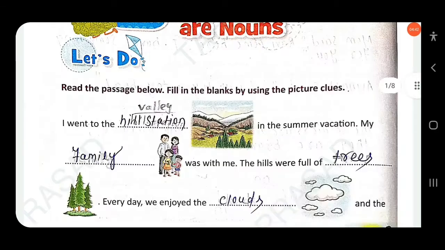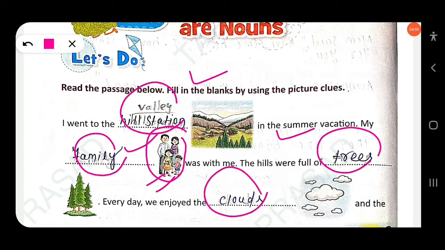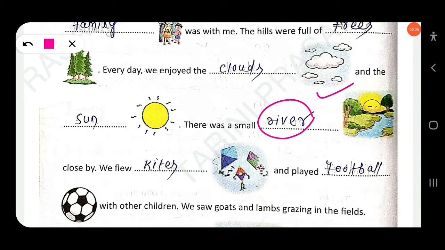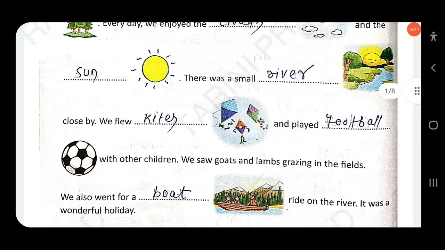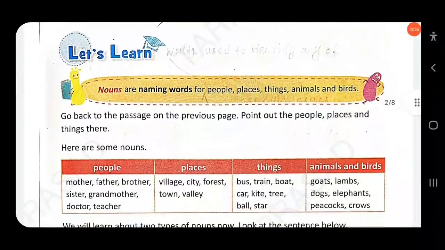Places: hill station is a place. People, you can call father, mother, brother and sister, a collective noun. Then things, you can call trees, clouds also things. River is also the name of a place. Sun is the name of a thing. Kites are also names of things, and football is also the name of a thing. Boat is also the name of a thing. So you have to write these down.